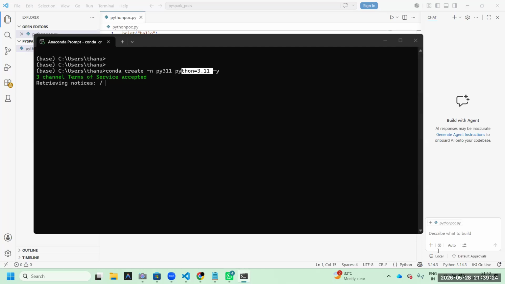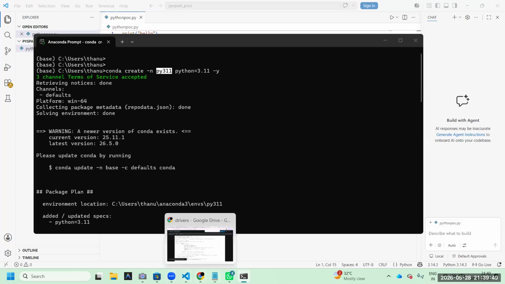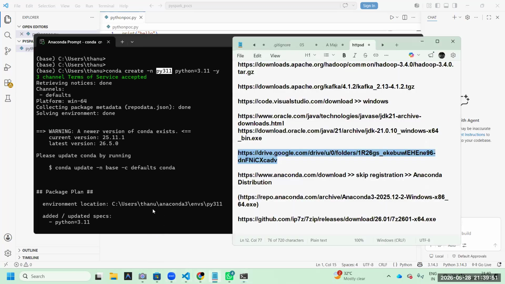Why? With the 3.13 and 3.14 versions, mostly you will get compatibility issues. Once again, I repeat, mostly you will get compatibility issues. That's why this is not recommendable. PySpark mostly works in these versions. Please note, as of today, May 28th, these are the latest versions.